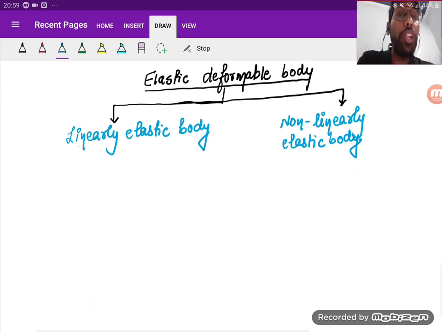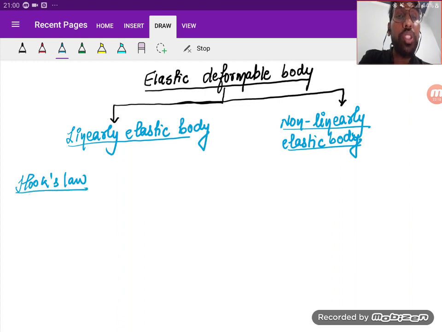So I want the basic difference between these two, that is linearly elastic and non-linearly elastic. The basic difference lies in the understanding of Hooke's law. So what is Hooke's law? Mention in the comment, what is Hooke's law? Yes. So most of you are saying that stress is directly proportional to strain. Is it the complete definition of Hooke's law? No, it's not the complete definition. Okay, within proportionality limit. No.